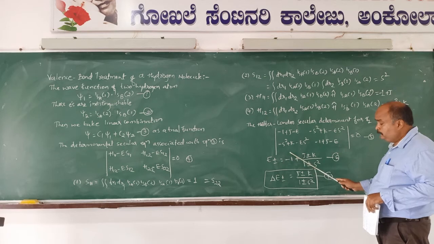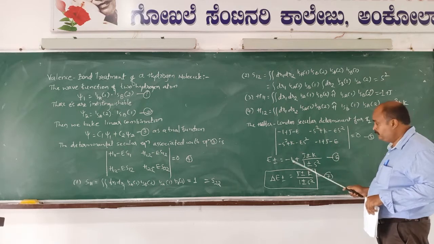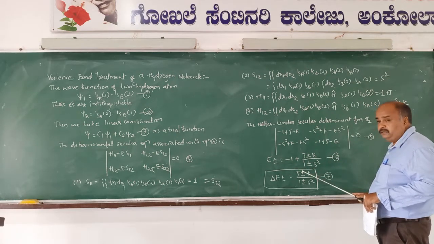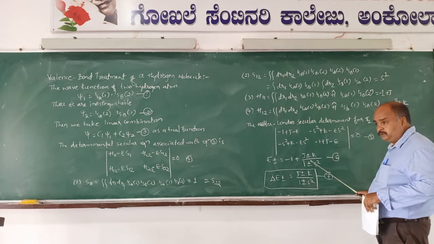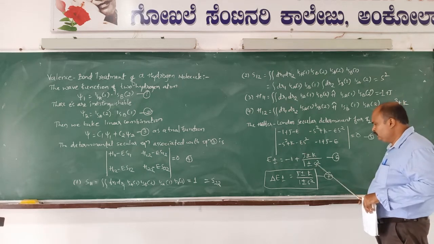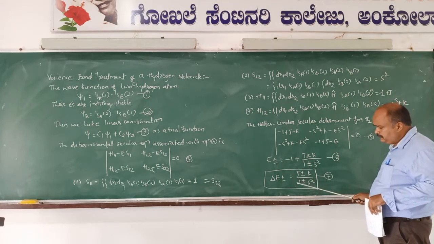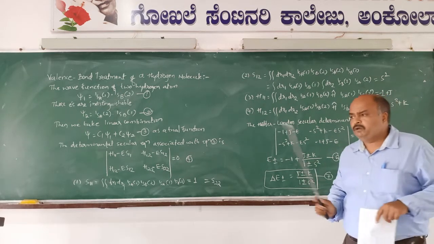This minus 1 stands for the ground state energy of the two isolated hydrogen atoms. This is the energy of the hydrogen molecule relative to the two isolated hydrogen atoms.